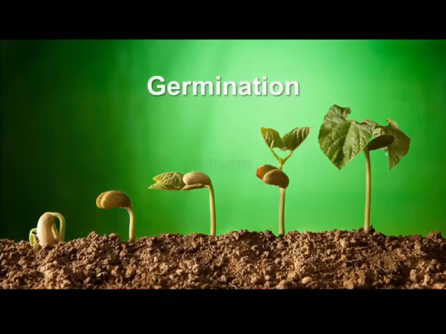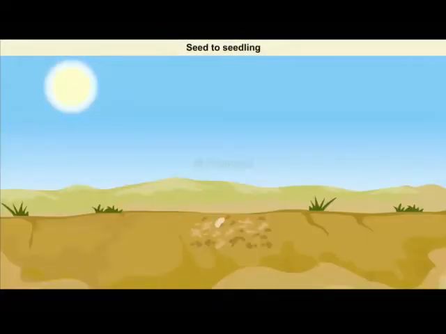Germination. The journey of a seed to a seedling passes through many stages of growth. In the early stages, when a seed is placed in moist soil, it absorbs the water around it. The water then reaches the beginning of the baby plant, or the embryo, within the seed.